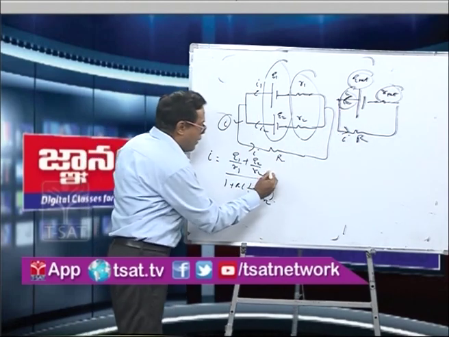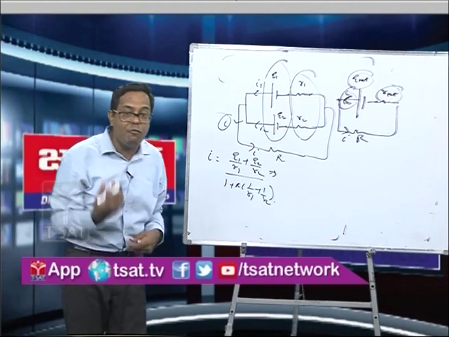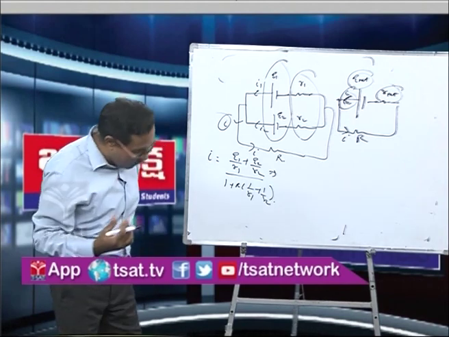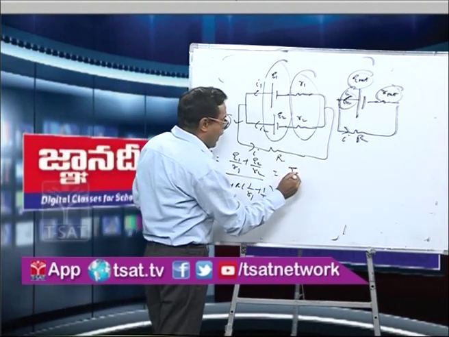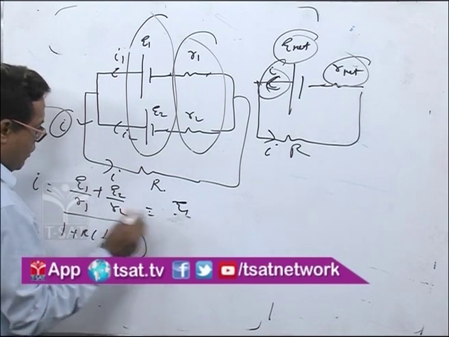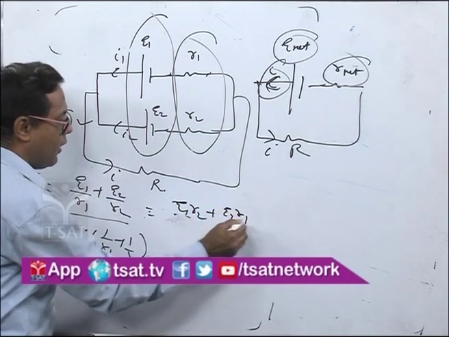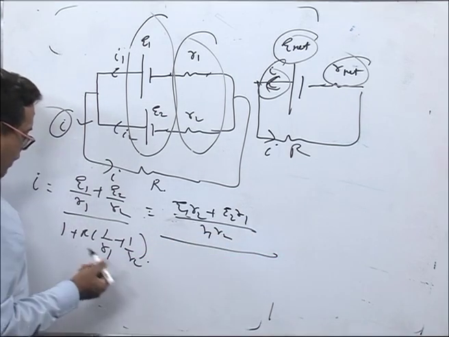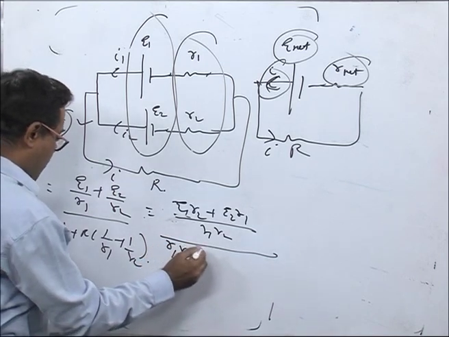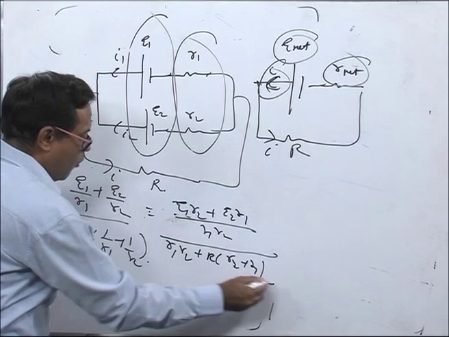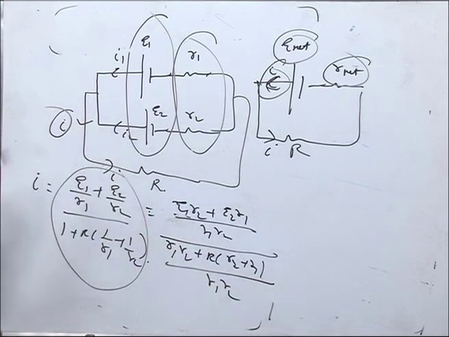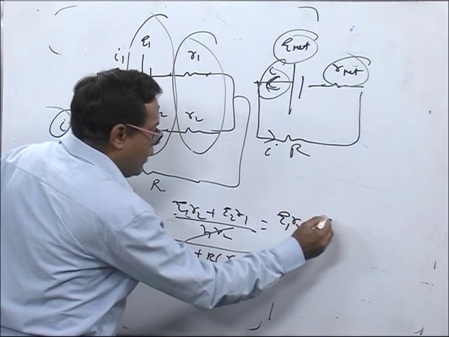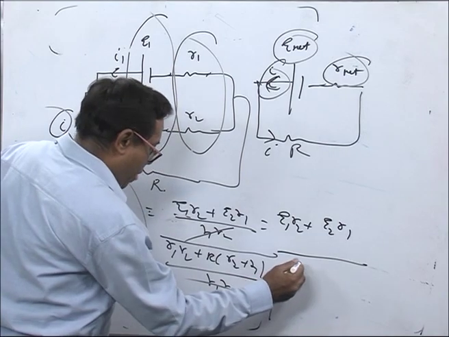So what I'll do here, simply listen very carefully. I will be somewhat more fast because this was the first class and maybe coordination and tuning should be there. I'll take the LCM. So I will take E1 R2 plus E2 R1 upon R1 R2, whole upon, taking the LCM here, R1 R2 plus R times R1 plus R2, whole upon R1 plus R2. I took the LCM, R1 and R2 will get cancelled. So I will get E1 R2 plus E2 R1 upon R1 R2.